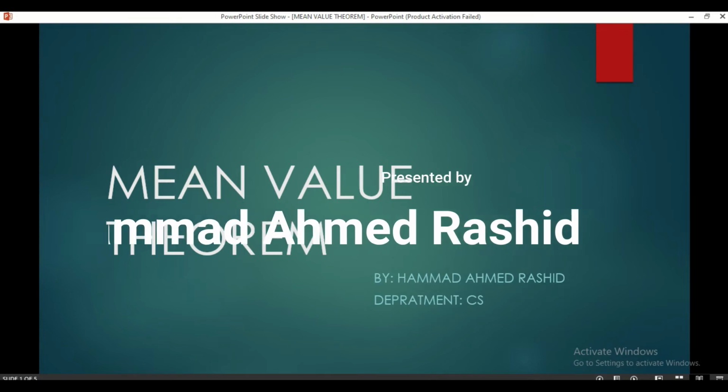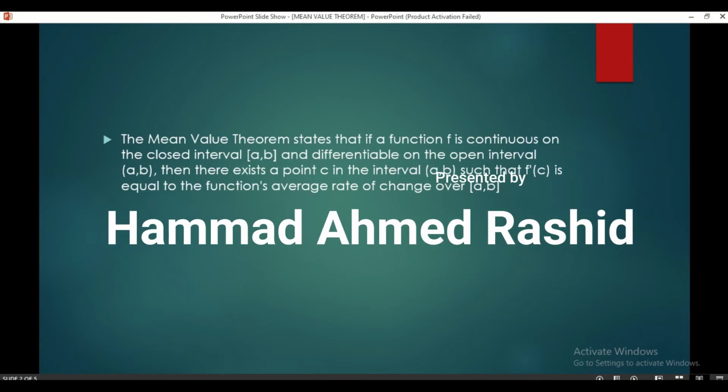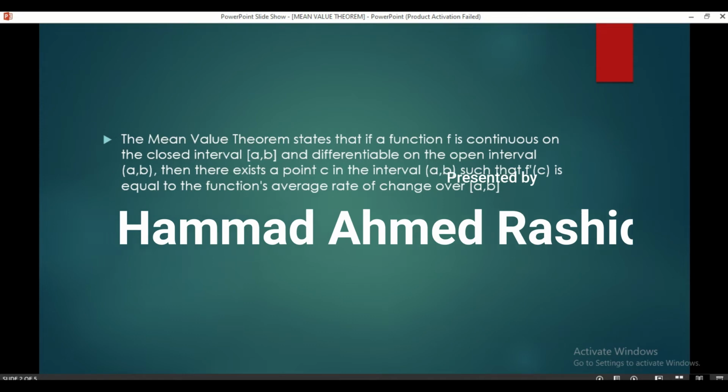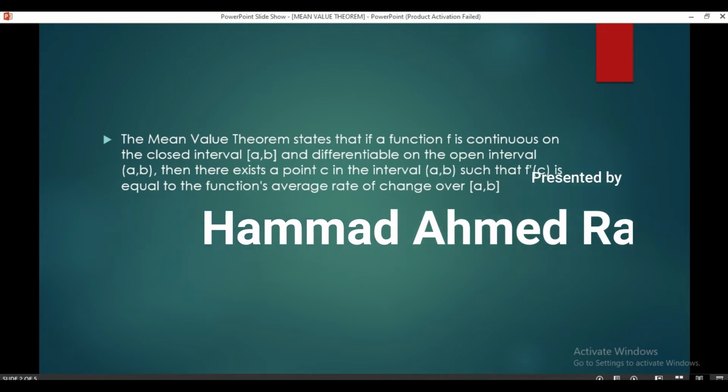The topic I am going to explain today is the mean value theorem. The mean value theorem states that if we have a function f of x which is continuous in the closed interval a b, and it is also differentiable in the open interval a b,